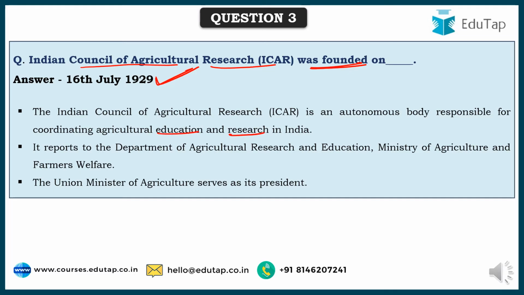It reports to DARE, the Department of Agricultural Research and Education, which again is under the Ministry of Agriculture and Farmers Welfare. The Union Minister of Agriculture serves as the president of ICAR. ICAR had launched NARP, the National Agricultural Research Project, under which all the research activities, especially for agriculture purposes, are conducted under various institutions.